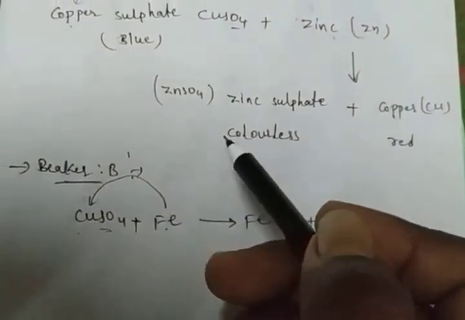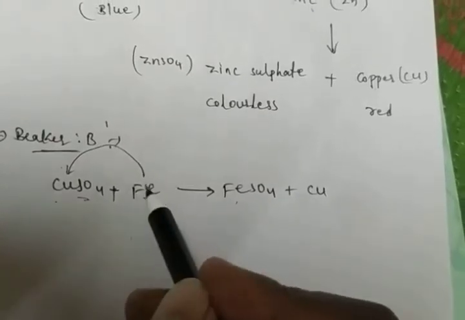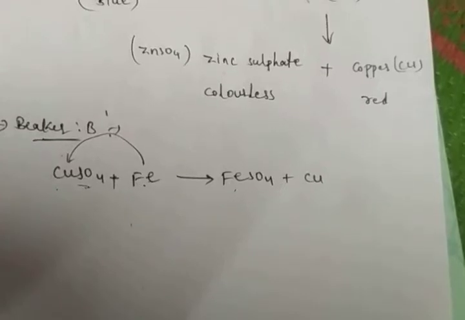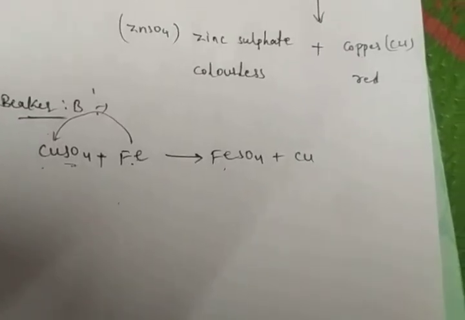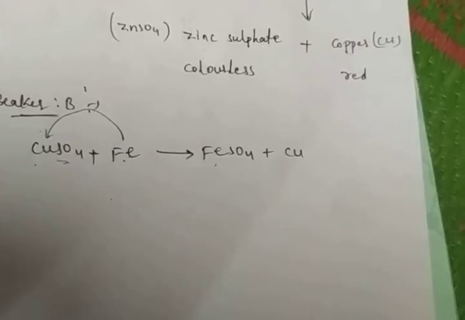Here also it is the same, but in the place of zinc we have taken iron. That is the difference in beaker B. In beaker A and beaker B, the color of the solution changes after the reaction. In beaker A, we observed the blue color changes into colorless.